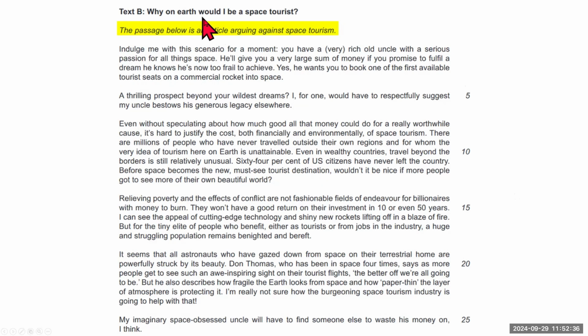Text B, why on earth would I be a space tourist? So the blurb is, the passage below is an article arguing against space tourism. So you will see that very often you will have one text in favor of the topic and then another text that is against the topic, but it is not always so.